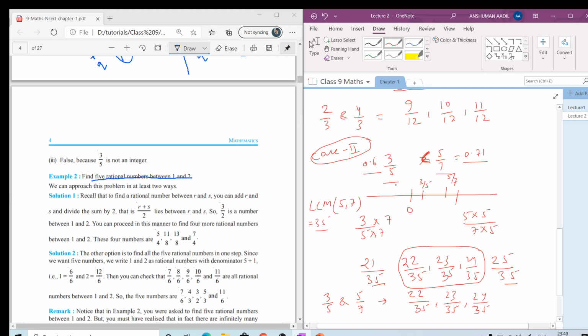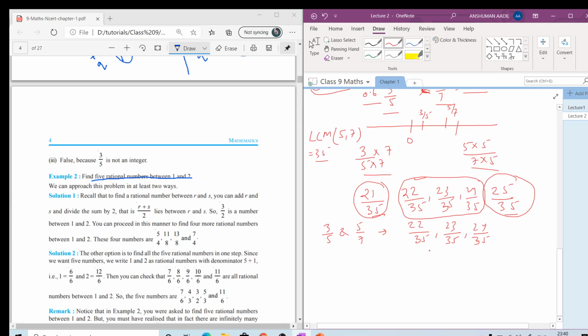To make the denominator 35 on both sides, here we multiplied by 7 and here we multiplied by 5, so our number transformed into 21 by 35, and this number transformed into 25 by 35, and we wrote 3 rational numbers in between them. In case n would have been more than 3, it would have been more.